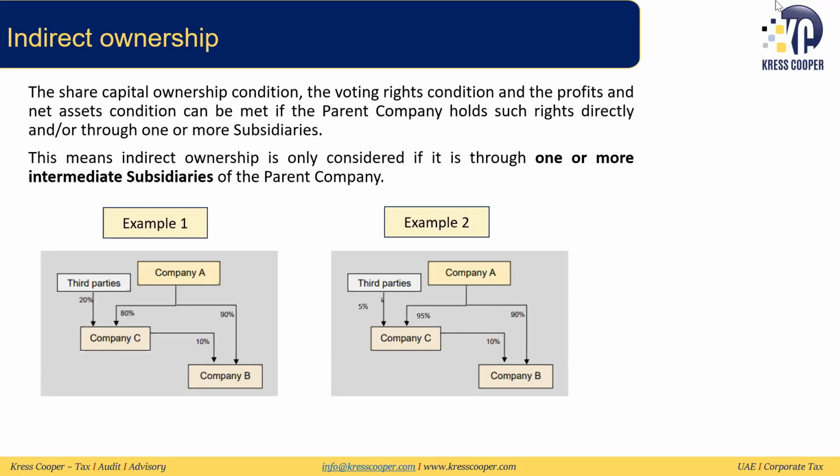So it would seem that in both these cases, this effective shareholding is being met. But in example 1, this condition of indirect ownership is not being met, because it says that the company can hold this indirectly through one or more of its subsidiaries. So in the first example, company C is not a subsidiary of company A, because company A only has 80% of the shareholding in company C, so it doesn't qualify as a subsidiary. In the second example, because company A has 95% of the ownership, it is meeting the subsidiary condition, and only then will we look at the second condition, that is, is it more than 95 or not. So only in example 2, this condition is being met.